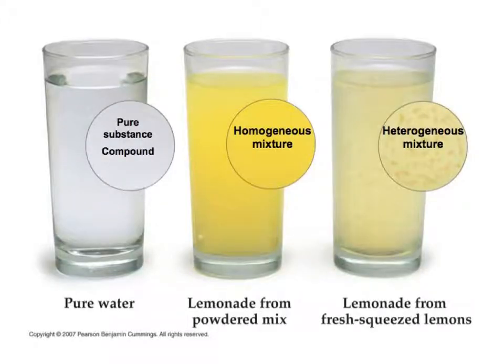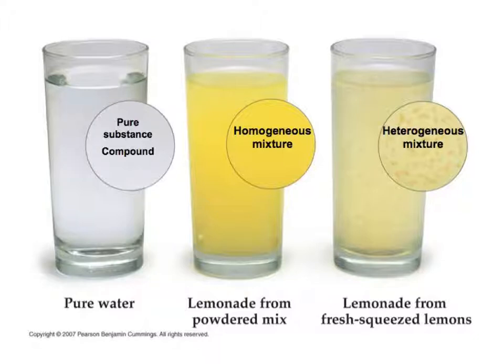This slide gives us a good representation of the different types of mixtures. In the first glass, we actually don't have a mixture at all. We have pure water, which is a pure substance with the chemical formula of H2O, making it a compound, which we will discuss later in the video. In the middle, we have lemonade made from a powdered mix. The composition of this tasty summer beverage is the same throughout the whole glass. Assuming it is thoroughly mixed, each sip is the exact same.